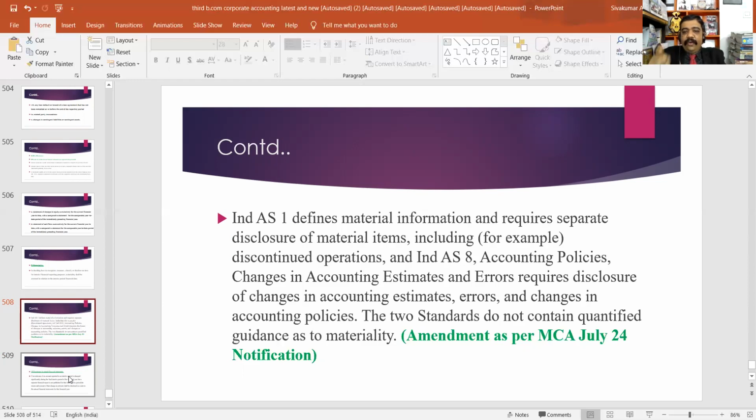The two standards do not contain quantified guidance as to materiality. Ind AS 1 and Ind AS 8 do not contain quantified guidance as to materiality. This is a change as per the Ministry of Corporate Affairs July 24 notification. Okay.